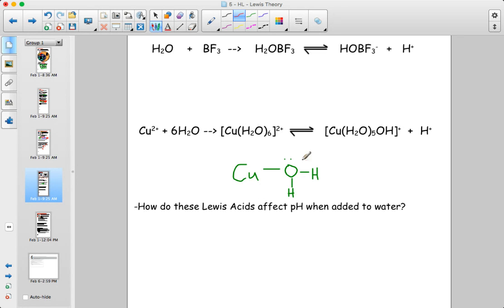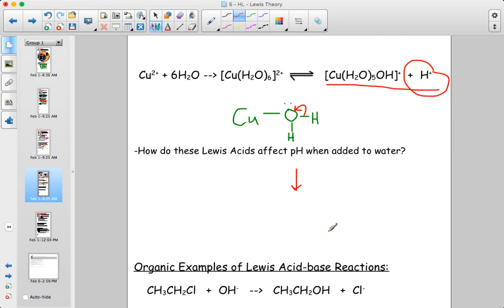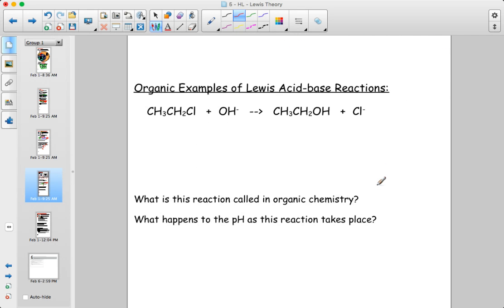So when water is bound to copper in this way, it makes it somewhat likely for this bond between oxygen and hydrogen to break, and for the electron pair to stay with the oxygen, and for this H to leave as a proton. And so by having these water ligands, you do end up, to a slight extent, remember this is at equilibrium, so to a small extent these products are formed. But because you are making more H plus, in both of these examples, whether it's BF3 or these copper ions, they lead to pH dropping in the solution, and therefore they do have properties of acids.